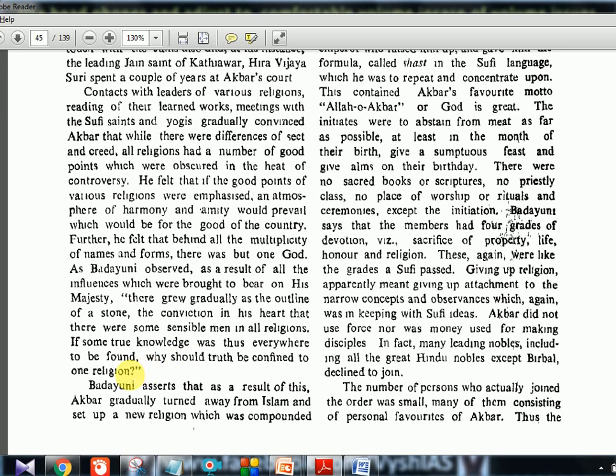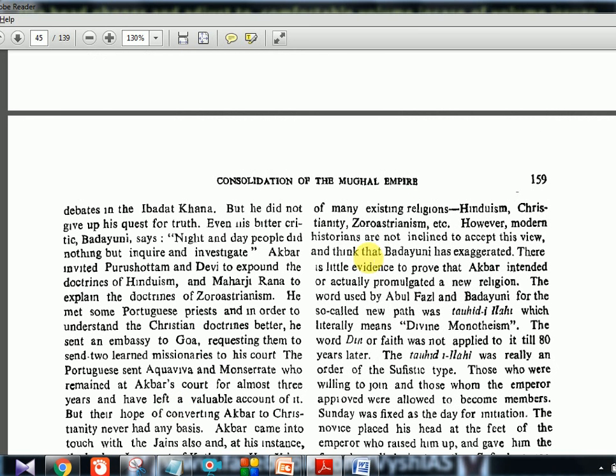Okay, if everybody has goodness in them, why are we saying only our religion is good or ours is the best? Why should we keep proving it? We should take the goodness of everything and we should accept each other's thing. Okay, so Badayuni asserts that as a result of this, Akbar gradually turned away from Islam and set up a new religion which was compounded of many existing religions: Hinduism, Christianity, Zoroastrianism. So this is like a conclusion.